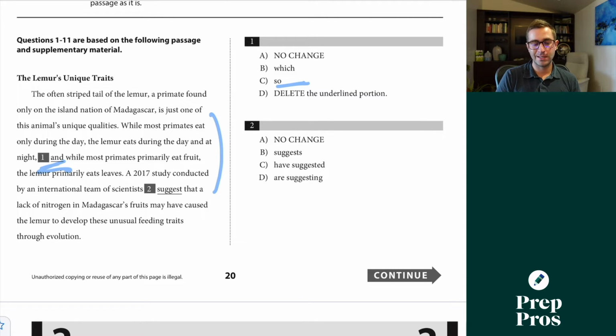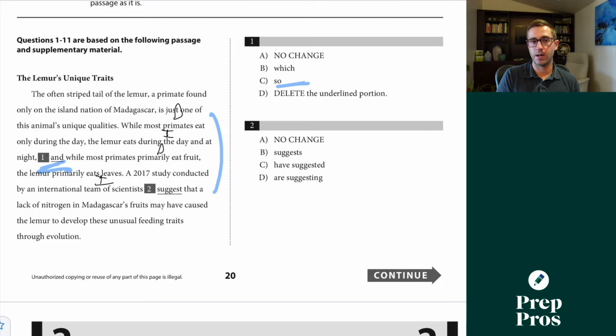While most primates eat only during the day, dependent clause. The lemur eats during the day and at night, independent clause. While most primates primarily eat fruit, dependent clause. The lemur primarily eats leaves, independent clause. So the simplest way I can look at this is I have two full sentences. So I need any of my ways that are going to let me join those two together, which is the same way we can join two independent clauses together.